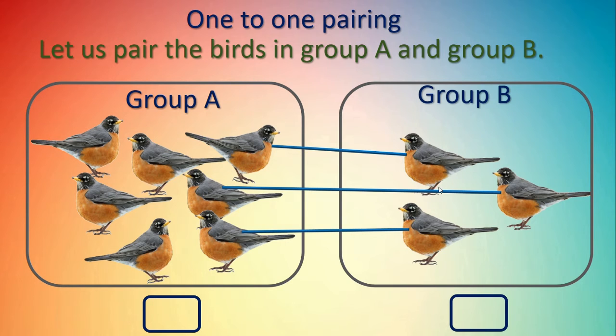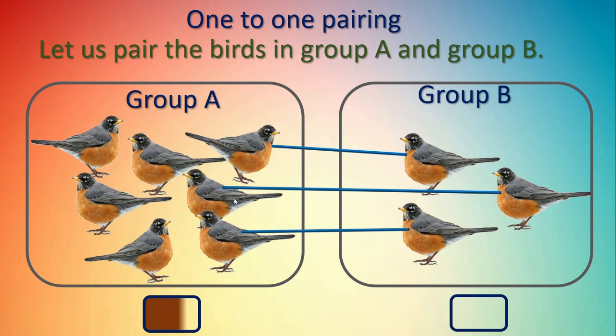Dear children, here we can see no more birds in B group. But here in the A group we can see some birds. They remain without the pair. Isn't it? So we can say that group A is bigger because it has so many birds. And in the B group there are no more birds. Whatever the 3 birds, they paired with the group A 3 birds. So which is the more one? Group A has more birds.